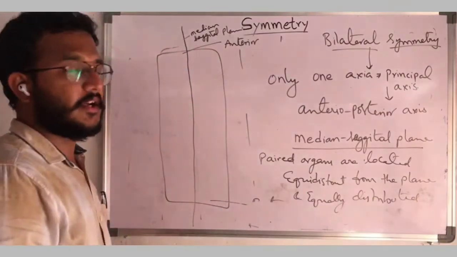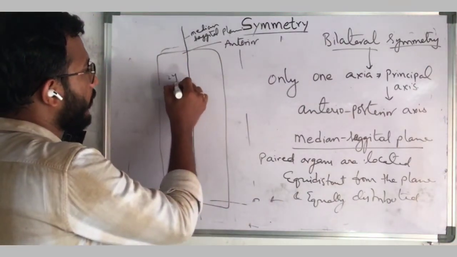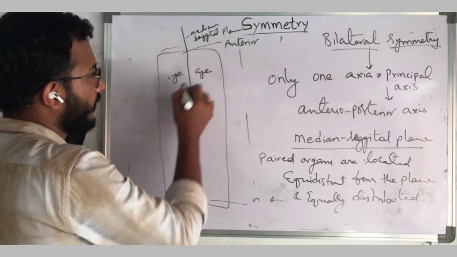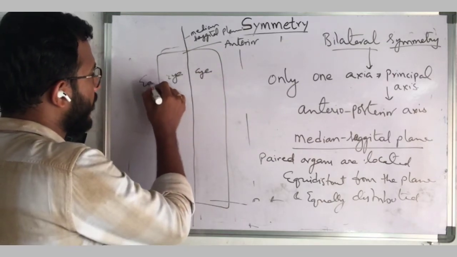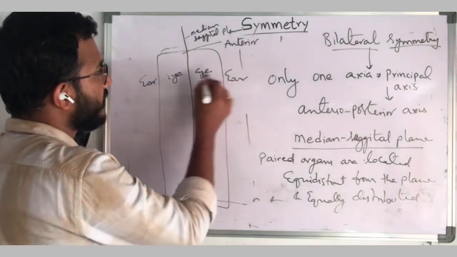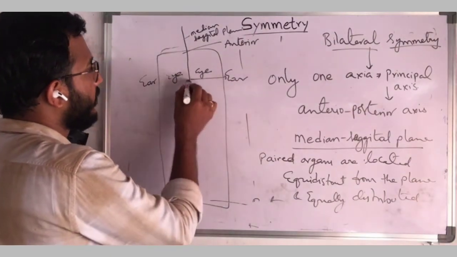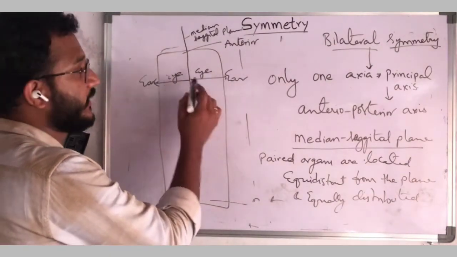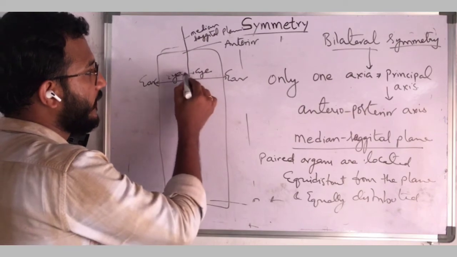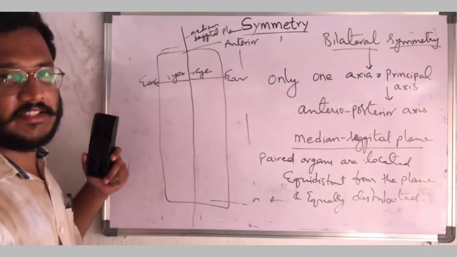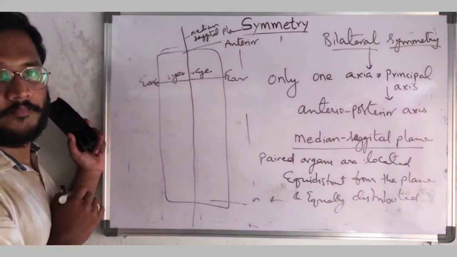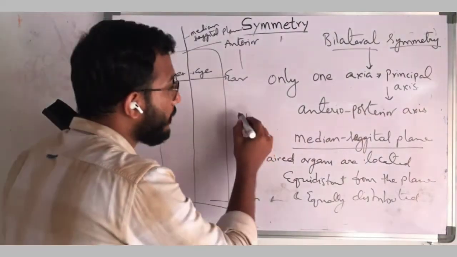This is about paired organs. For example, here we have eye and eye, and here we have ear, here we have ear. See, the distance between the two ears is the same from the plane, and the eye is located at equidistance from the plane. And what about unpaired organs?